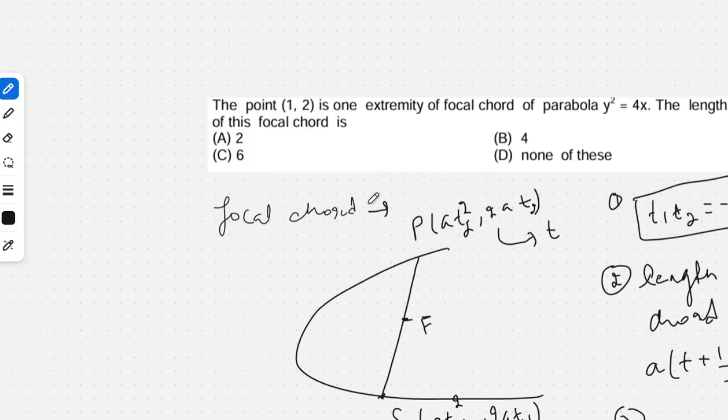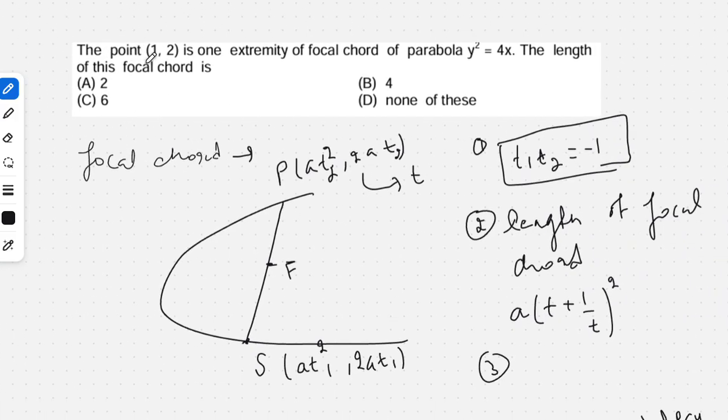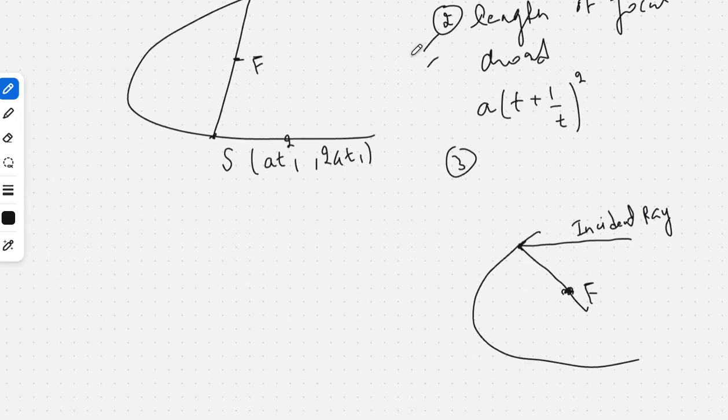Now let's go back to the question. They are saying the point (1, 2) is one extremity of the focal chord of the parabola y^2 = 4x, find the length of the focal chord. So we use the second result, the length of focal chord. You have the parabola y^2 = 4x and the point P is (1, 2).